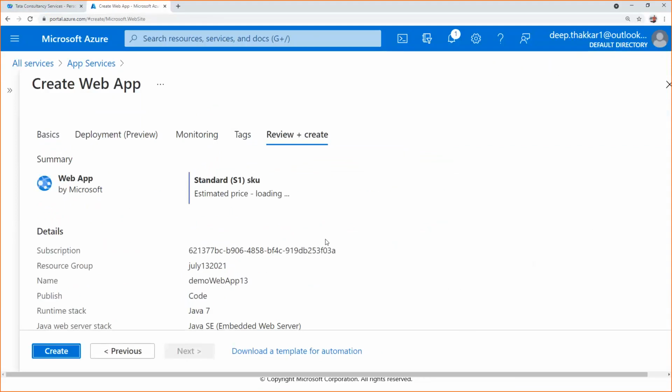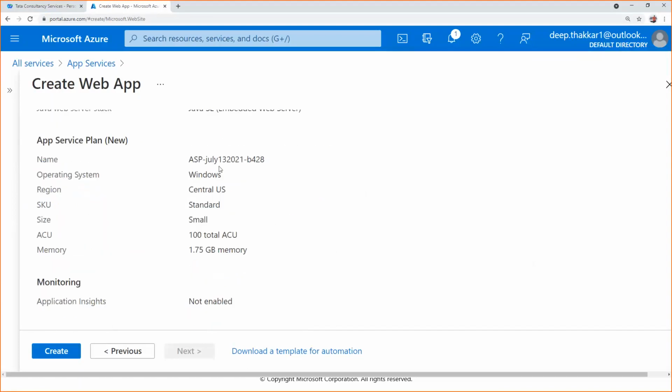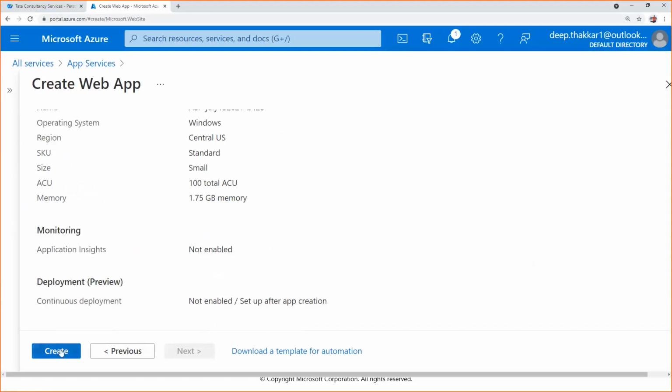It has passed the validation, and now you can see its charges. For this application, you are going to be charged 5,259 rupees per month. This is the charge you are going to pay for this web application, and I'll just click on create.